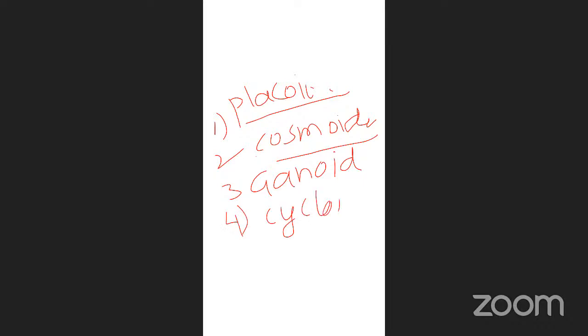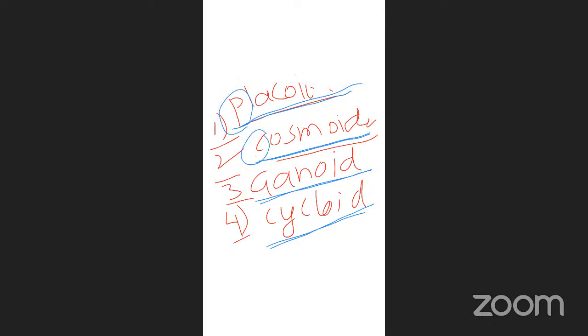So how many types of scales are present in the fishes? Four types. What are those four types? Placoid, cosmoid, gonoid, cycloid. P, C, G, C. Remember like that.